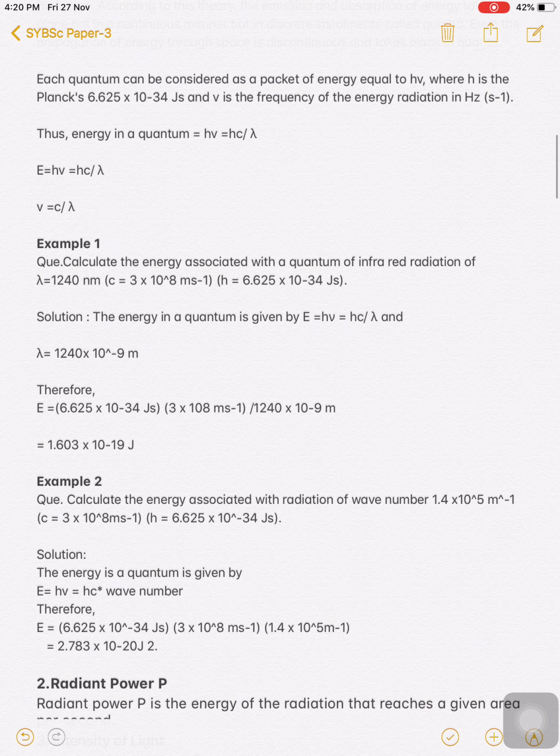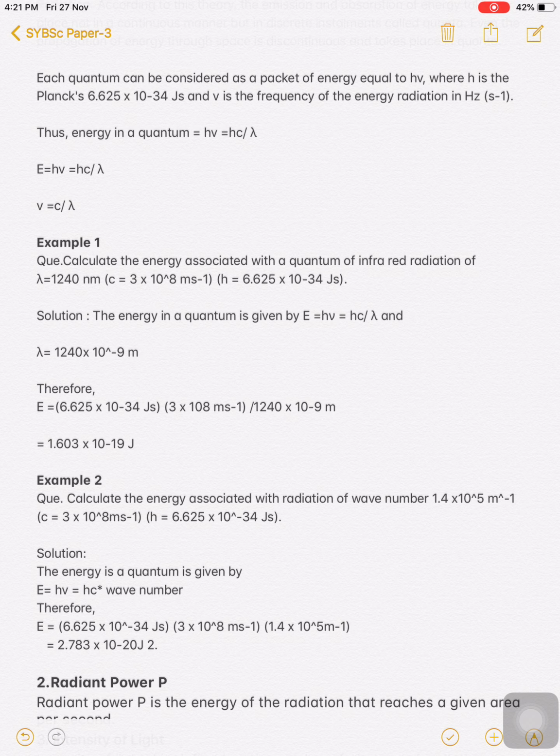In an exam they may ask you to calculate the energy of different radiations, or they will give you a wavelength and you have to calculate the energy of that radiation. So one example is: calculate the energy associated with a quantum of IR radiation of lambda 1240 nanometer. They have given the velocity of light 3 into 10 raised to 8 meter per second. Planck's constant is 6.625 into 10 raised to minus 34 joule second. So from this question we have to solve the problem.